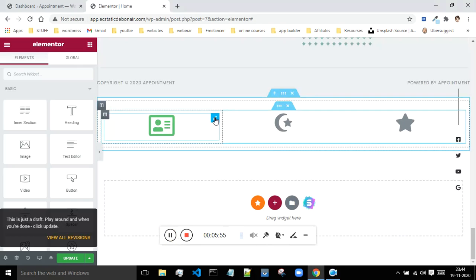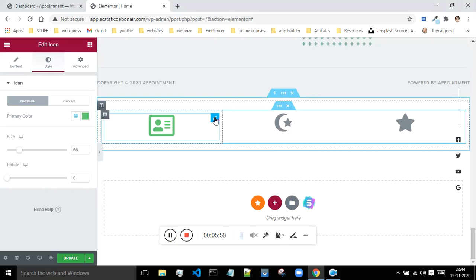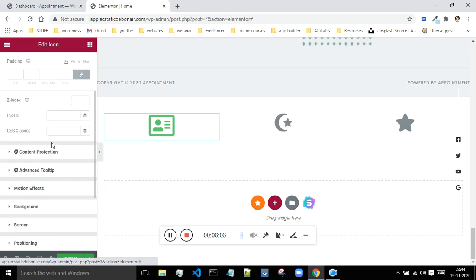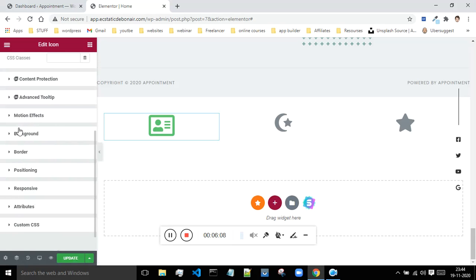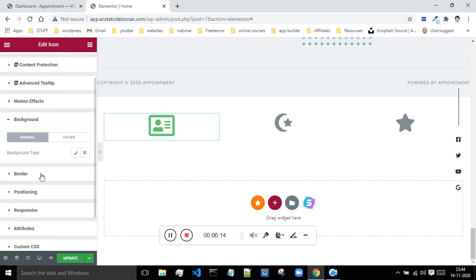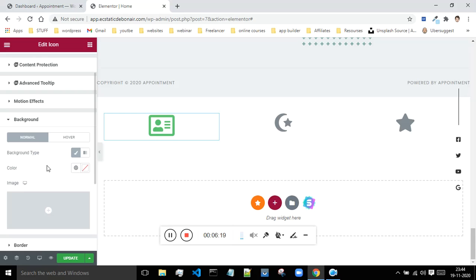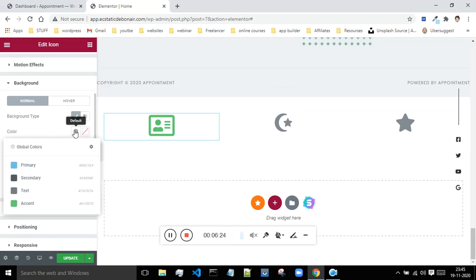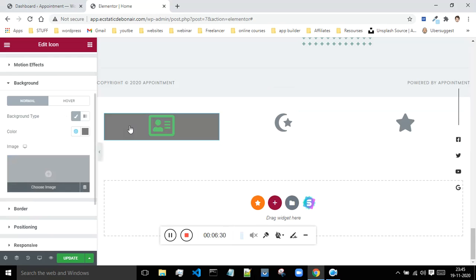Okay, so just click on this pencil icon over here, and just go to the advanced. I just hope there is an option over here, background. Okay, so this is that option, background. Over here you just have to change the color, background type. Click on classic, and if you want to upload an image in the background, then you can do that. Just upload the image over here, or you can change the color. Let me just choose the background color as this color, and now you can see that the color has been changed.